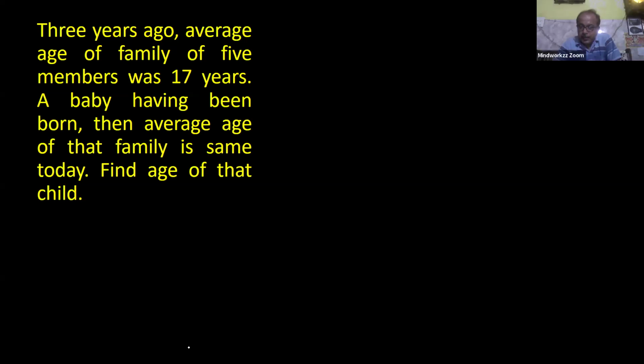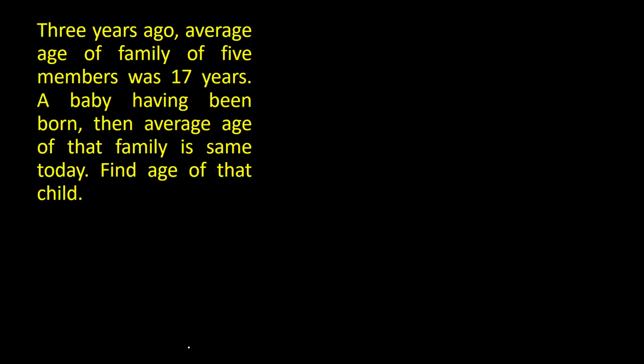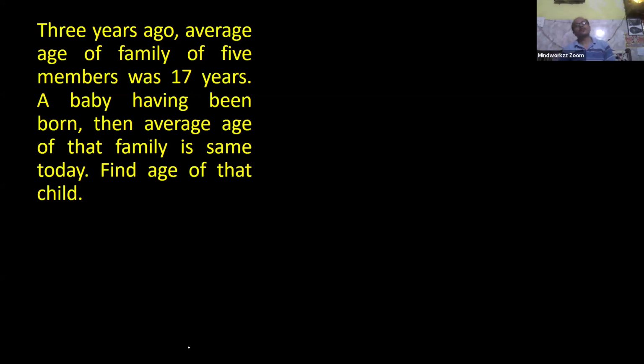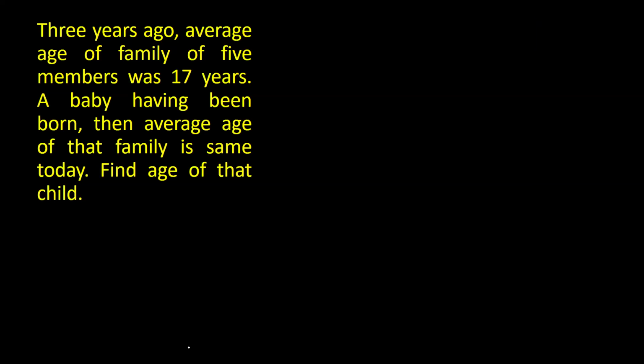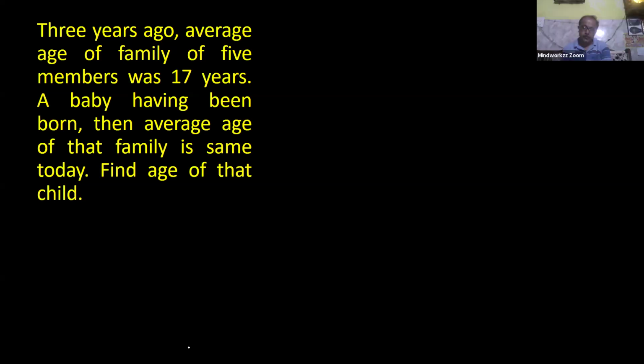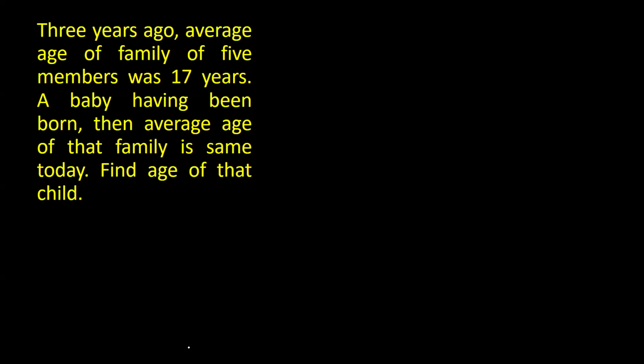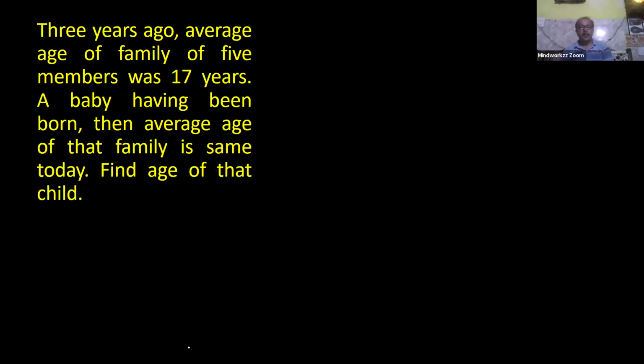Umesh got 3. Yes, Umesh, how to get this 3? Please explain. Sir, because today the average age of all family members is also 17 years, but the age of the child is 3 years, because 3 years ago the age of the child was 0. I have calculated this in my mind. But at present, it is clear that the average age is 17 for all 6 members, including that child.